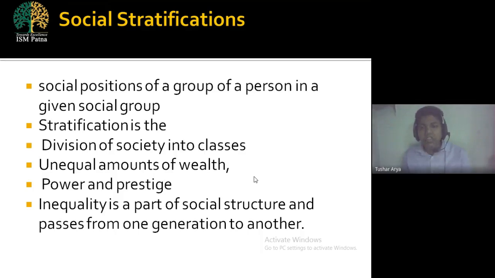And this unequal amount of wealth creates social stratification, social prestige, social position, social rank, and social grouping on the basis of the wealth which we hold. Okay, so division, different classes, and unequal amount of wealth show the stratification, the level in which we are, the cluster in which we are living. Next, power and prestige. Power and prestige are the most important things in our society. Everyone follows power. Everyone wants to gain prestige.